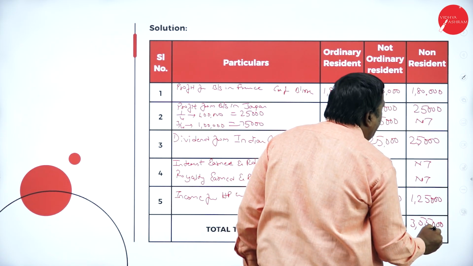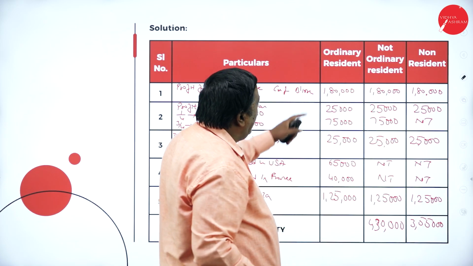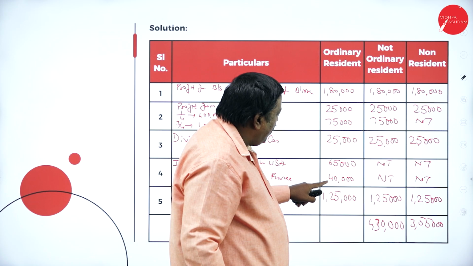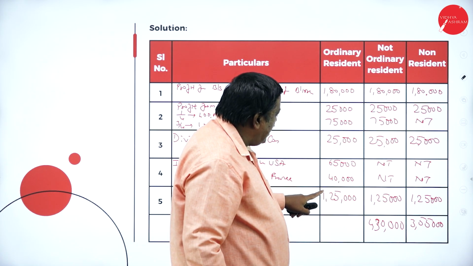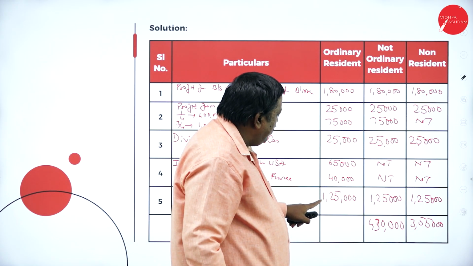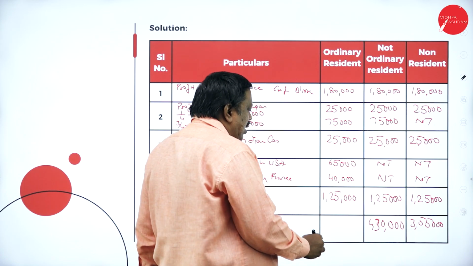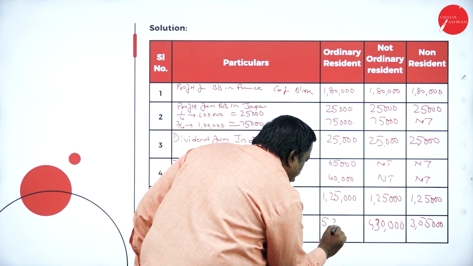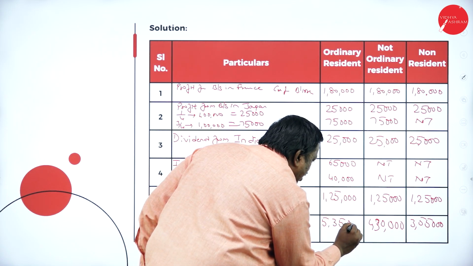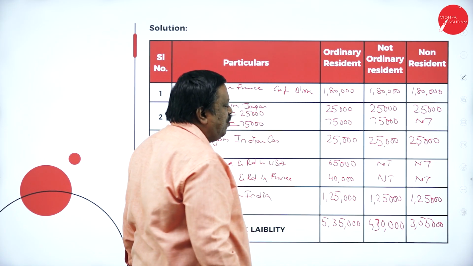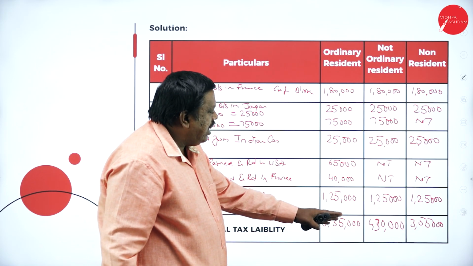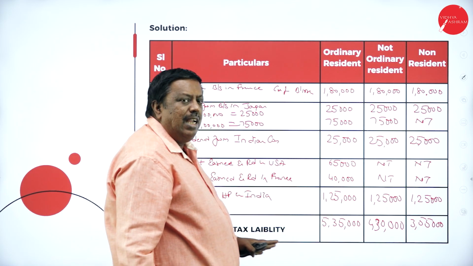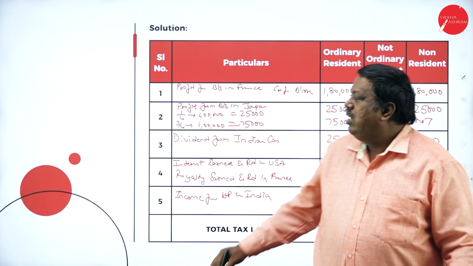So 1 lakh 80, 2 lakh 80, 3 lakh 5, 4 lakh 5, 5 lakh 5, 5 lakh 30,000. So it will be 5 lakh 35,000. In the second case, it is 4 lakh 30,000. In the last case, it is 3 lakh 5,000. This is how we have to calculate and solve the problem.